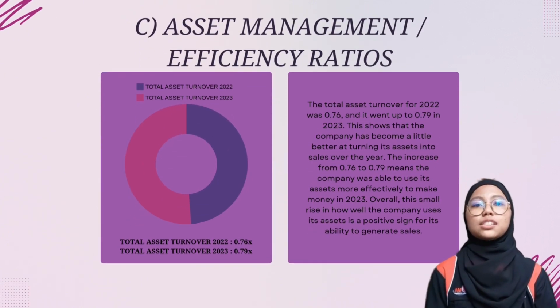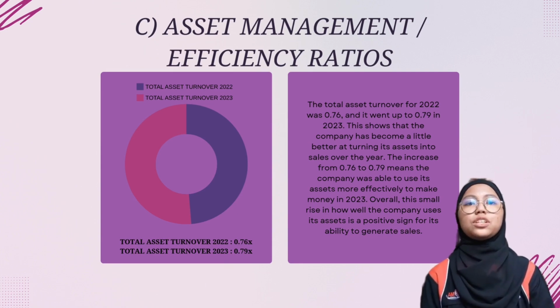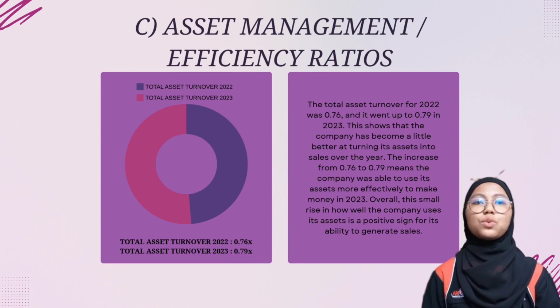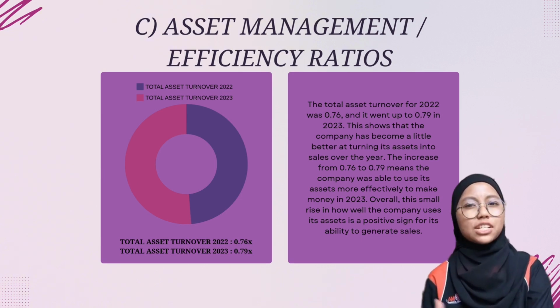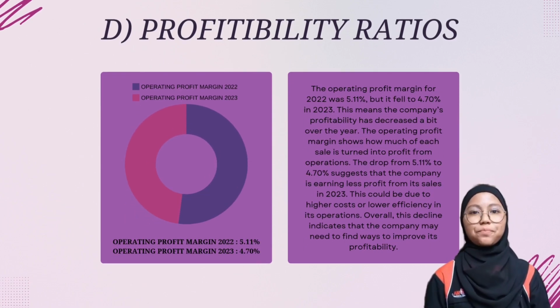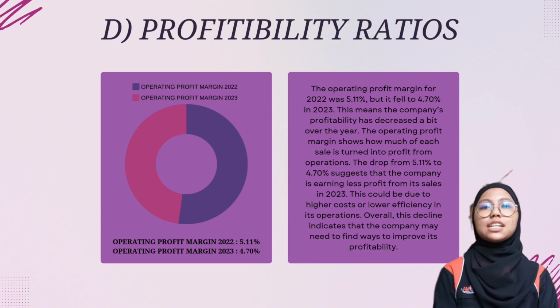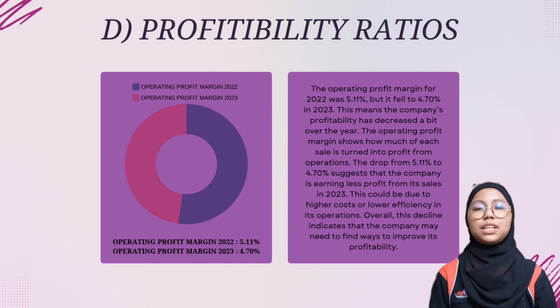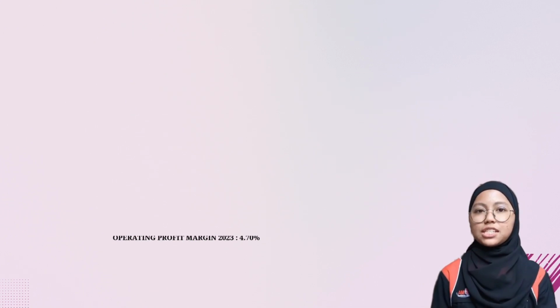Now, the total asset turnover. It improved from 0.76 in 2022 to 0.79 in 2023, showing that the company is using its assets more efficiently to generate sales. Next is the operating profit margin. It decreased from 5.11% in 2022 to 4.70% in 2023, suggesting a slight decline in operating profitability. This could be due to higher costs or lower operational efficiency.